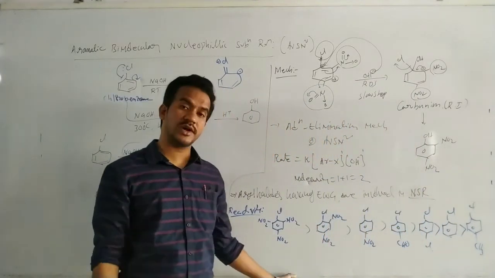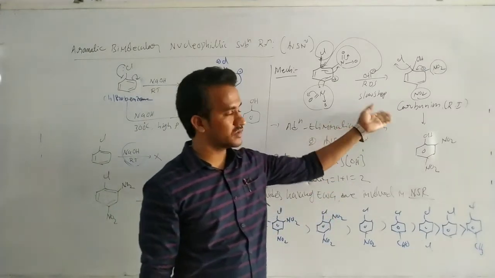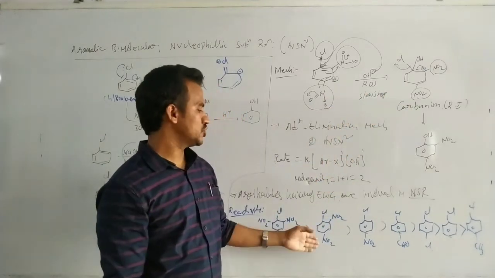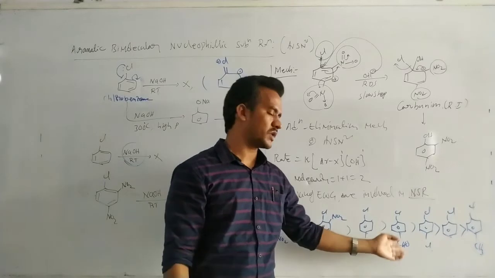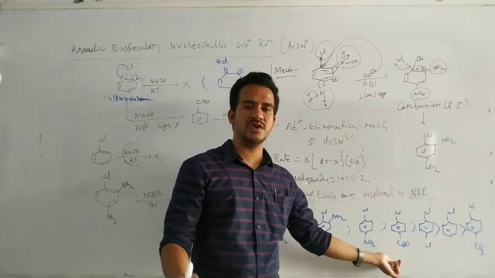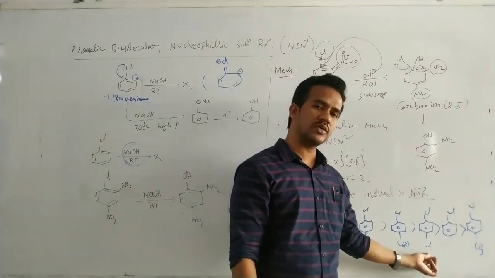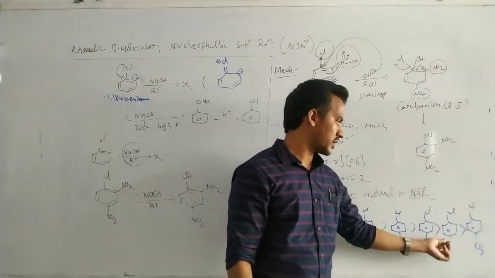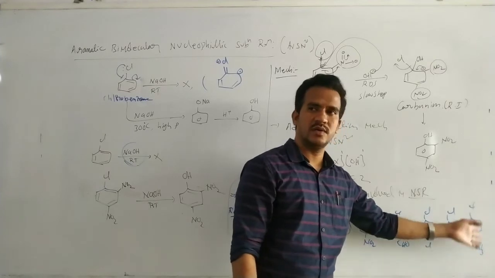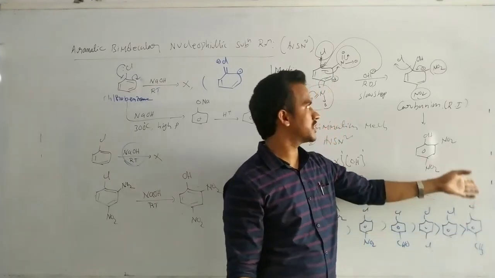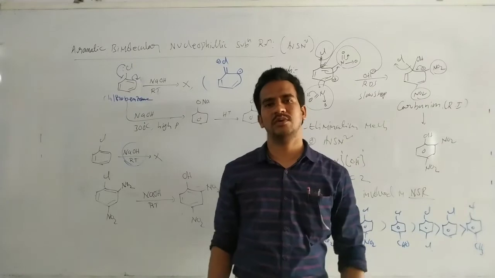This one contains 3 withdrawing groups, so the carbanion is more stable, and the rate of reaction increases. Then 2 withdrawing groups, 1 withdrawing group, and this one also has 1 withdrawing group, but CHO is a weaker electron withdrawing group than NO2, and Cl is also a weaker withdrawing group than CHO. Chlorobenzene contains a donating group. When donating groups are present, the carbanion is much less stable.